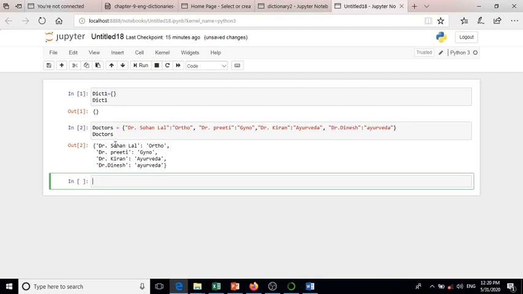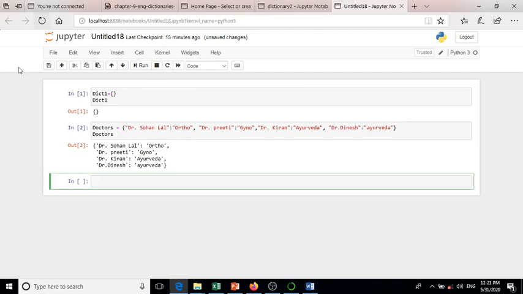Look here, when you are entering the key and value in a dictionary, you can enter in single quote or double quote, but output will come only in single quote for a string. Here Sohanlal is in double quote, but here it is coming in single quote. Ortho in double quote is also coming in single quote.